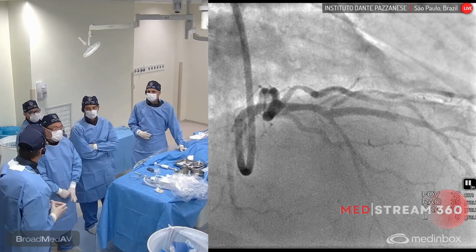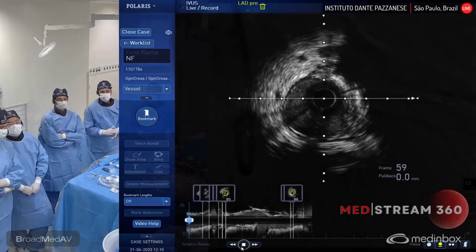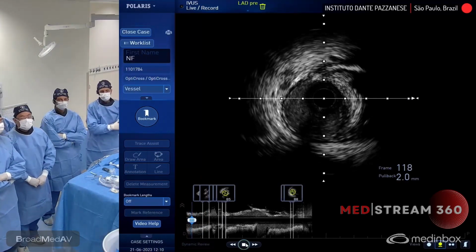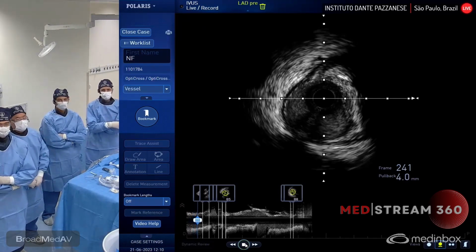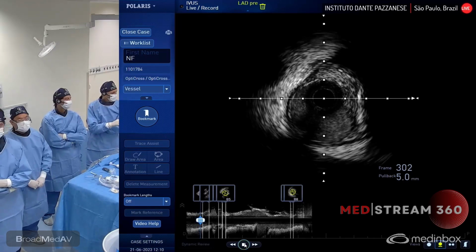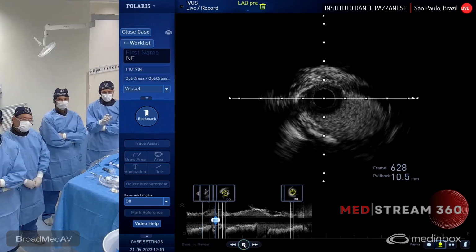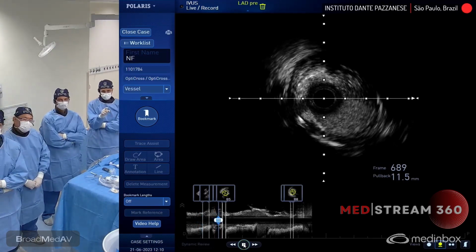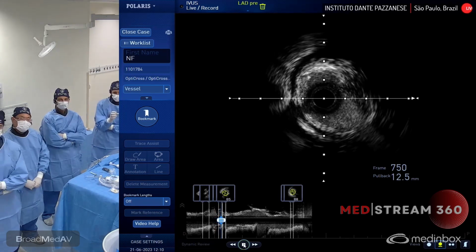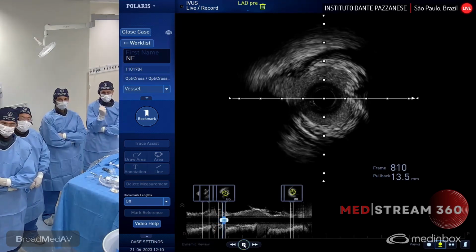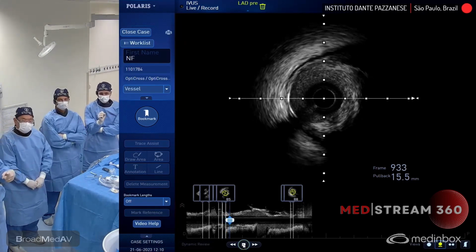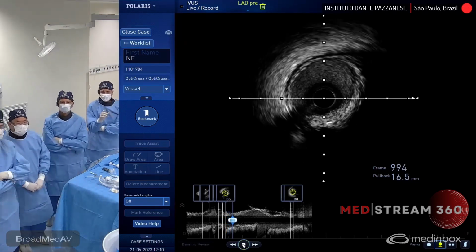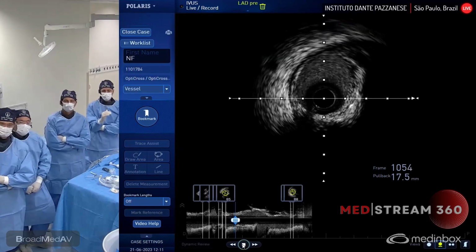Do you think we should treat this lesion? No. We started here in the mid LAD. This is about a 3.3 vessel. We already see some disease, some degree of calcification, but without compromise of the lumen. That's when you start to see the plaque. You see from 11 to 2 the signs of the ruptured plaque there, even in a calcified vessel. You have the rupture, but no significant compromise of the lumen.